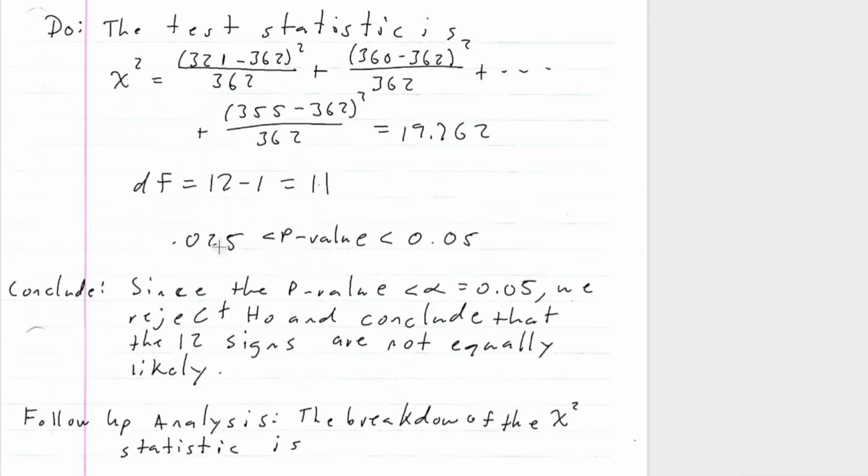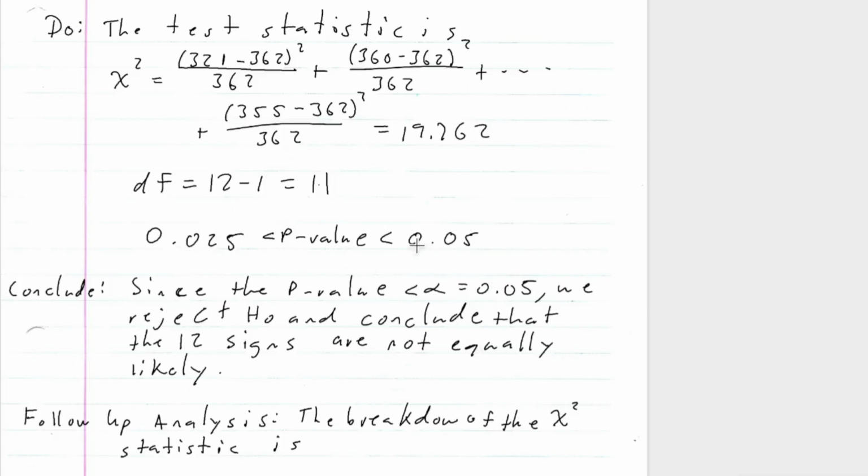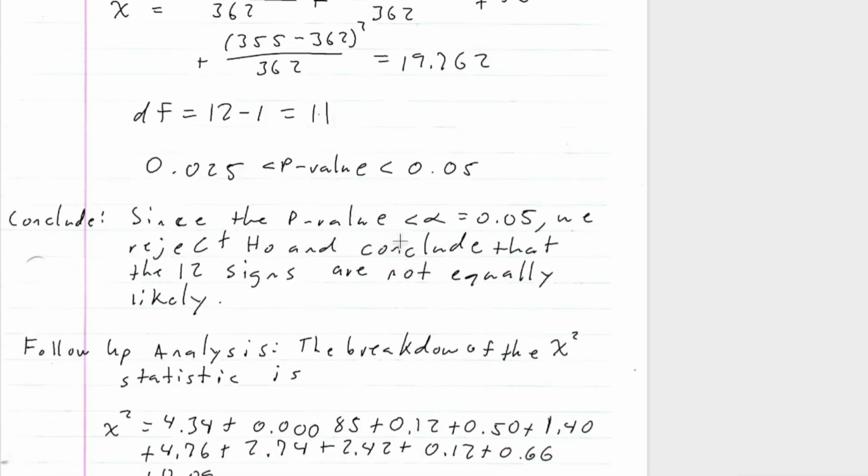As you can see, I got the p-value to be between 0.025 and 0.05, right? I'm going to show you how I got that from the table. Remember, it was 19.762 with a degree of freedom of 11, right? So as you can see, it was 19.7-something, so it's going to be between 0.025 and 0.05, which is what I got. So since the p-value is less than alpha, which is 0.05, we reject H naught and conclude that the 12 signs are not equally likely.